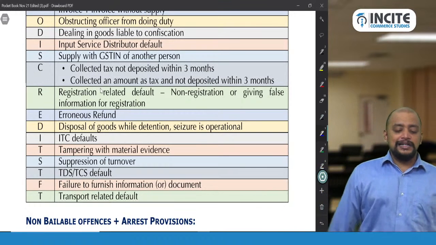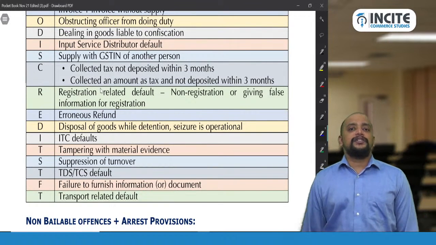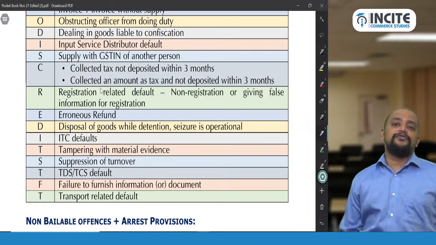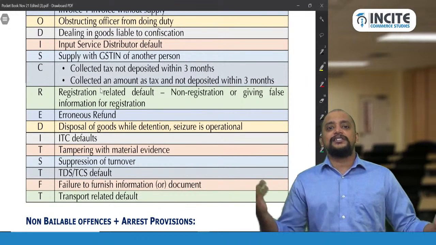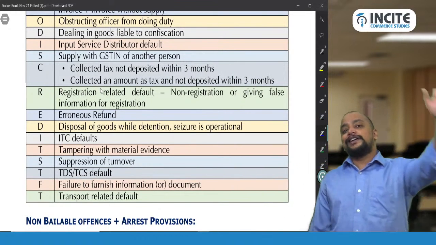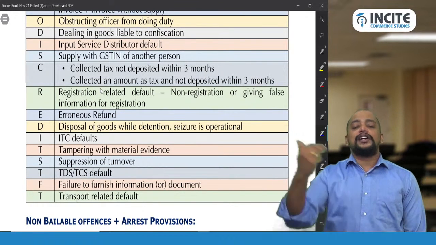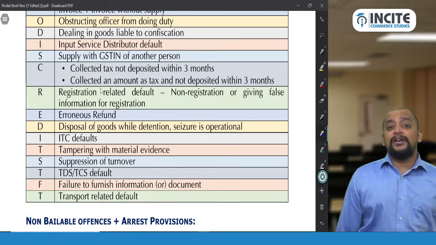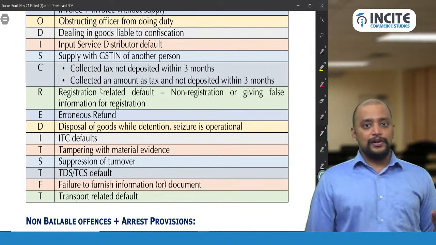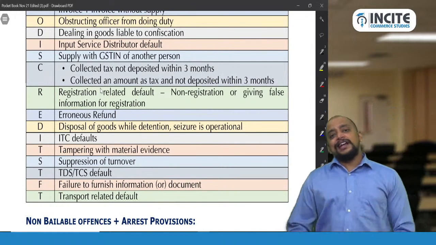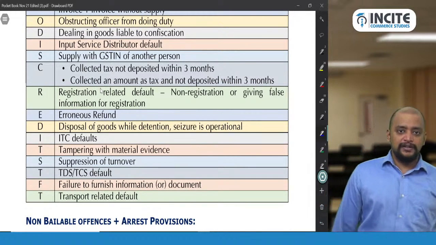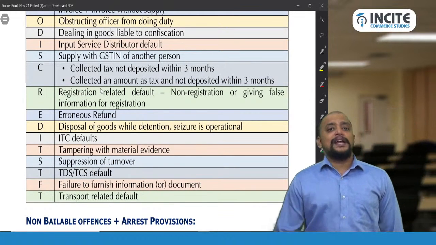PIODIS. Yes is supply with GSTN of another person. You got the GSTN of some person. If you search for sample GSTN, a lot of GSTNs you will get in Google. So you take that GSTN, make an invoice, give it to the recipient and collect the money. This is known as supply with GSTN of some other person. Okay. So when they identify all these, they will levy a penalty.